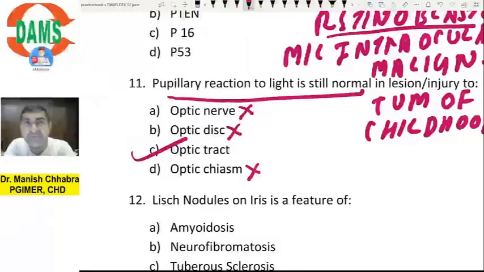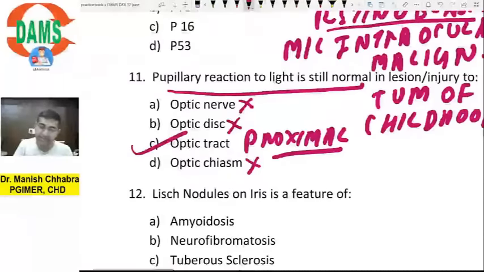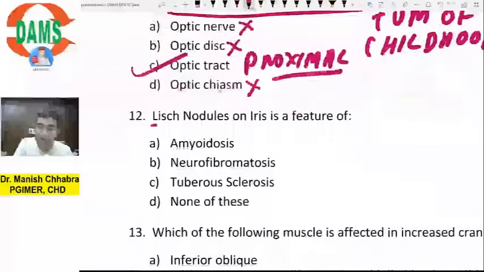Is it understandable? If there is a lesion of the proximal optic tract, more specifically the proximal optic tract, there is typically sparing of the pupillary light reflex. Done? Okay. Now what are Lisch nodules?